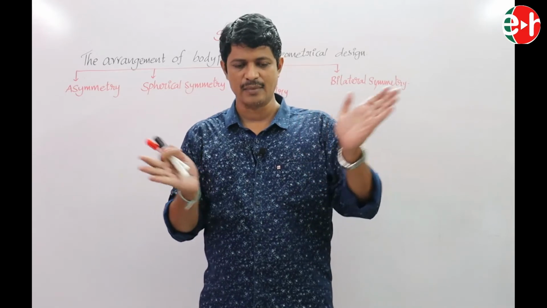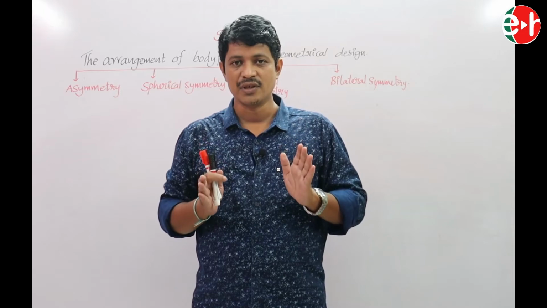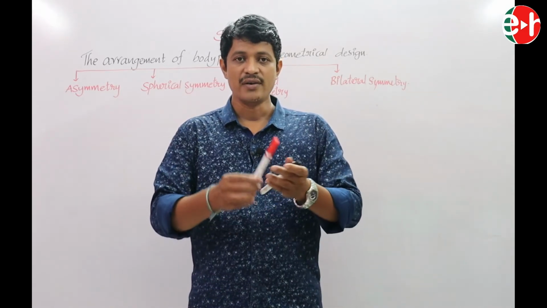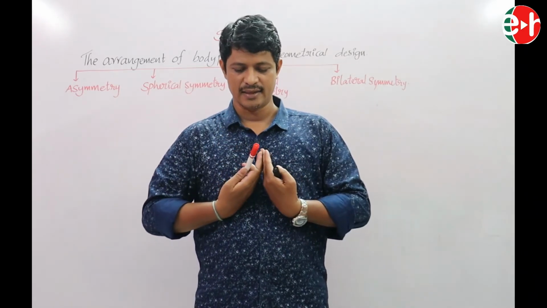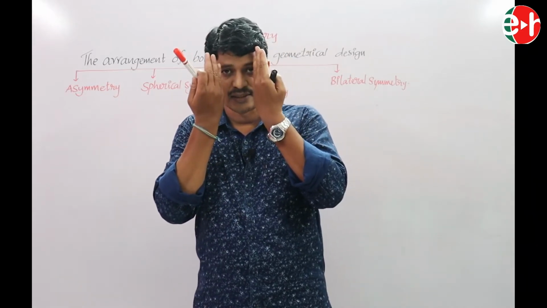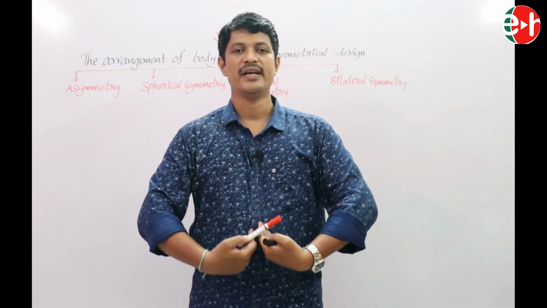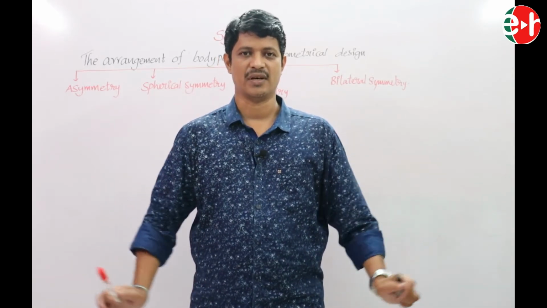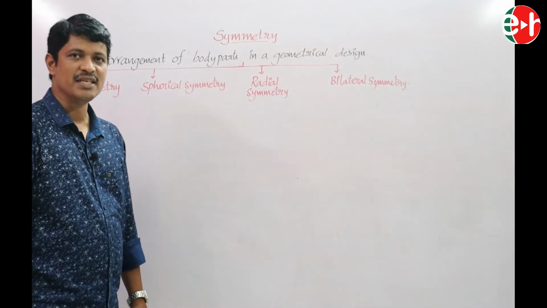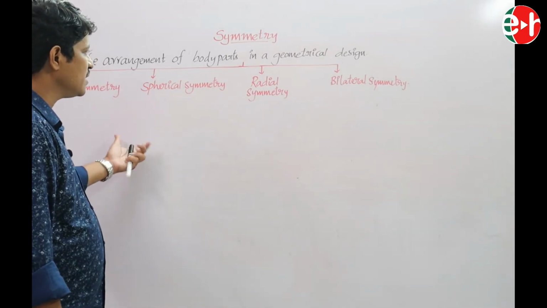But when we cut the body like this into two parts, here is one eye, the other eye, the nose in two parts, the lips in two parts, and the body is divided into two equal parts. These equal parts are called antimeres. This arrangement is known as symmetry.